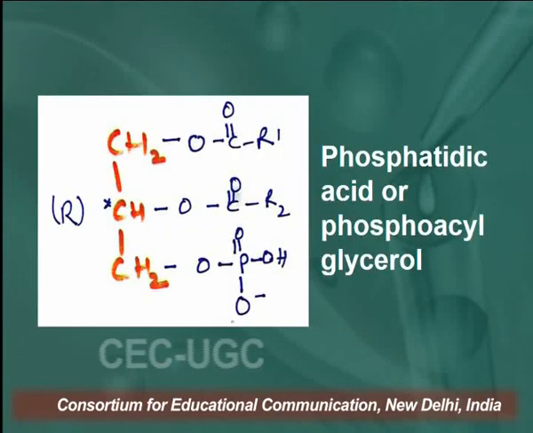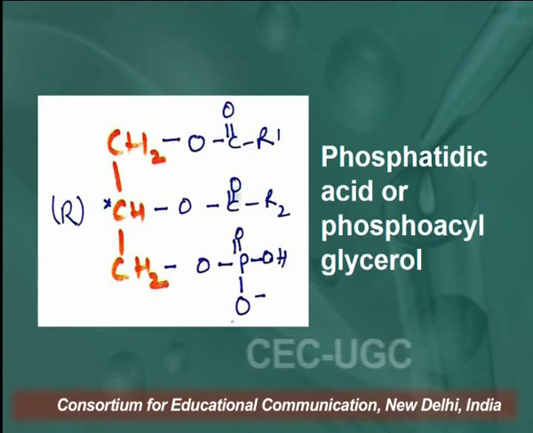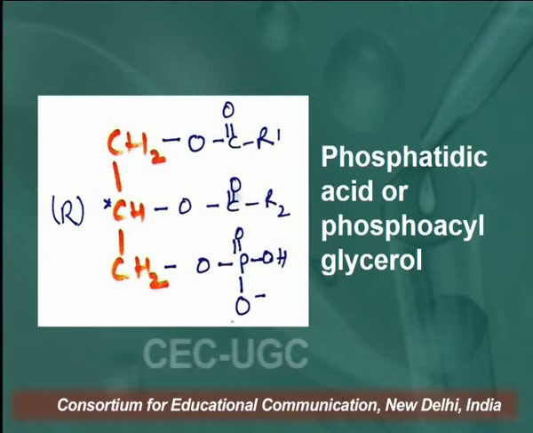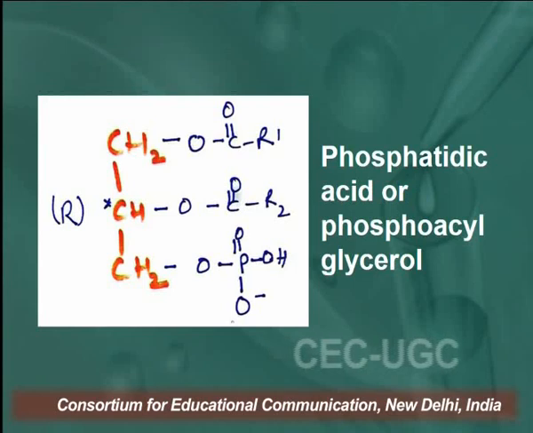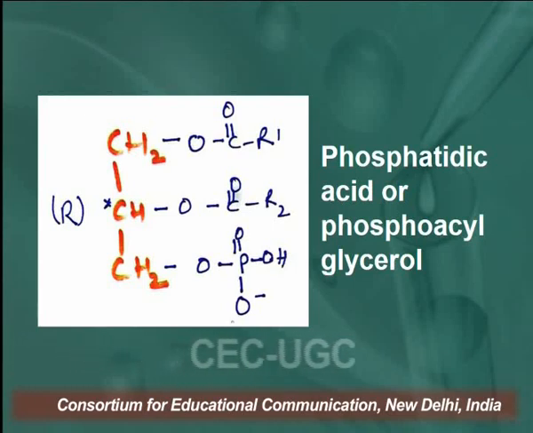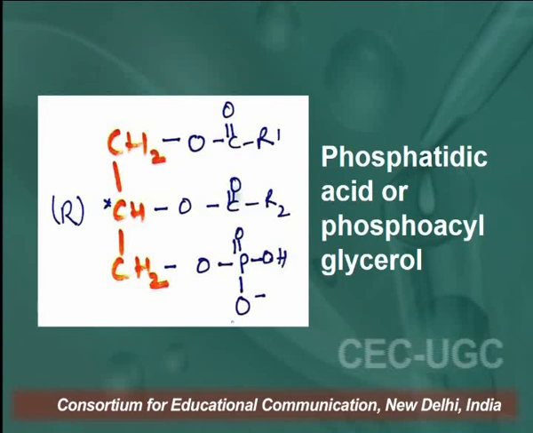So, this is the phospholipid. You can see here, learners, a glycerol molecule, and in the glycerol molecule the last carbon, or any carbon, of the glycerol molecule has a phosphatidic acid, or we can say phosphoacyl glycerol. So, 2 molecules of long chain fatty acid plus 1 molecule of phosphate group make a phospholipid.